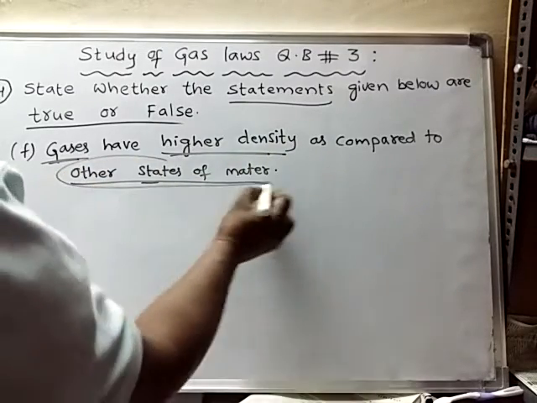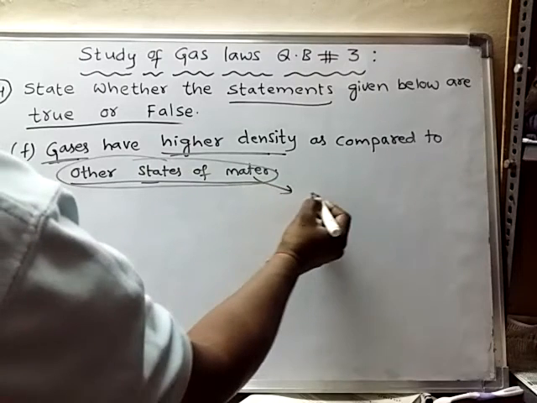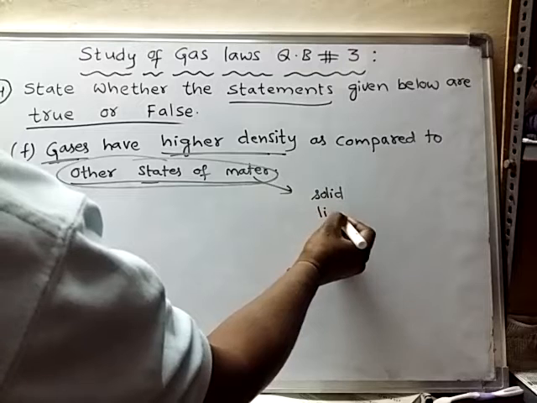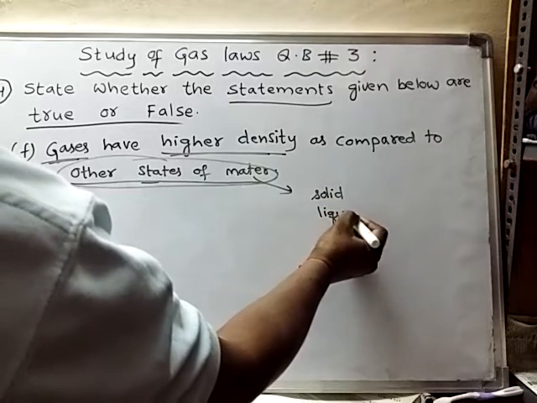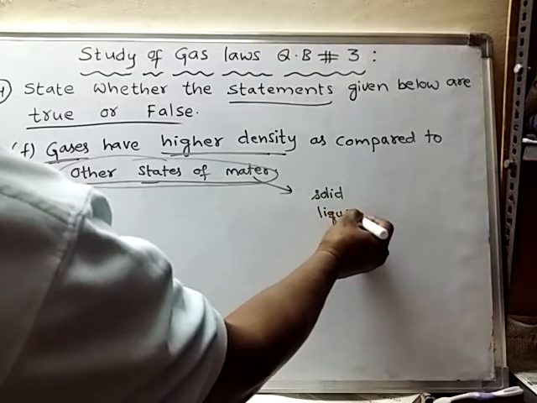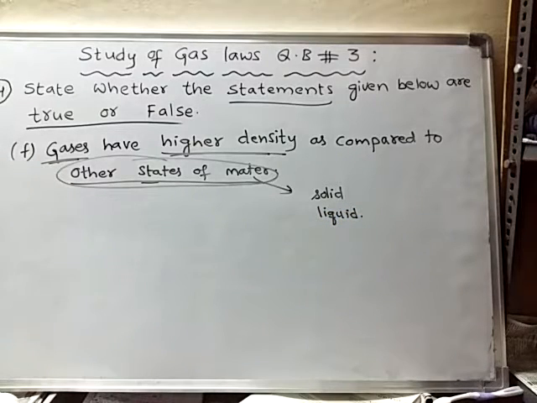So what are the other states of matter? Other states of matter are solid state and liquid state, because matter generally exists in three physical states: solid state, liquid state, and gaseous state.